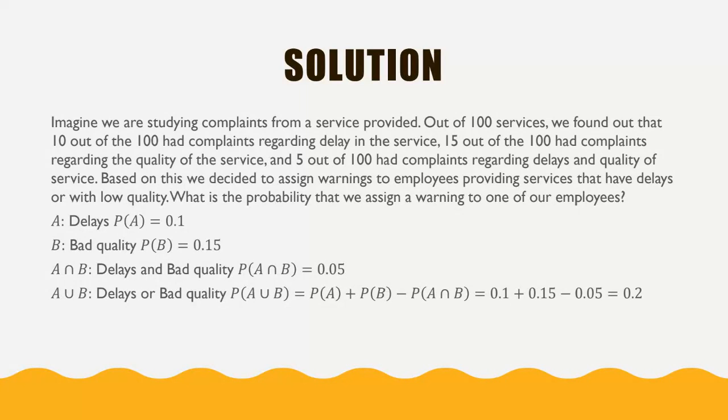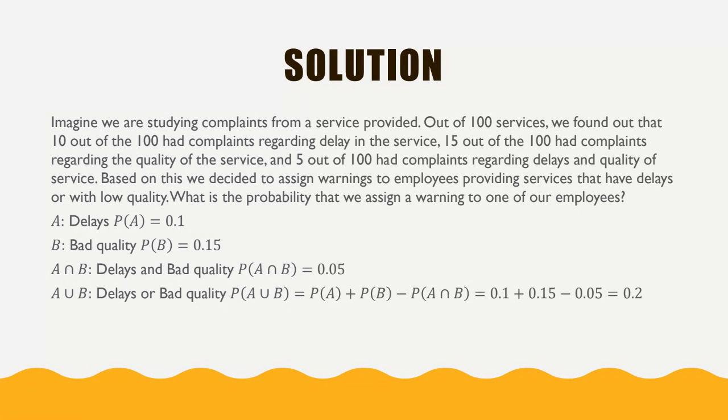Then we call it the event A. And the event A says the probability of having a complaint because of the delays is 0.1. In the B, we are saying it's because of the bad quality. So how many complaints are we receiving? 15 out of 100 complaints are because of the bad quality. So what is the probability that you received a complaint that is a bad quality, which is 0.15.